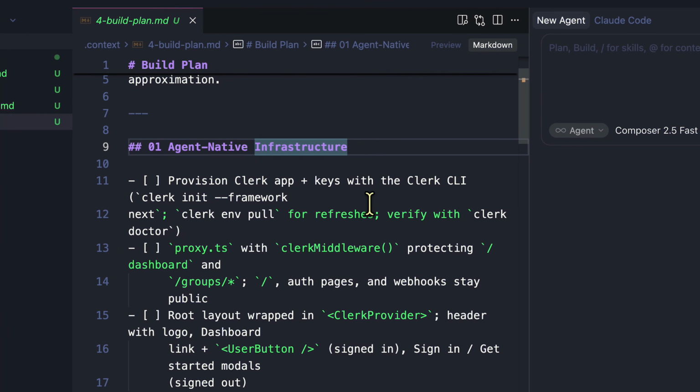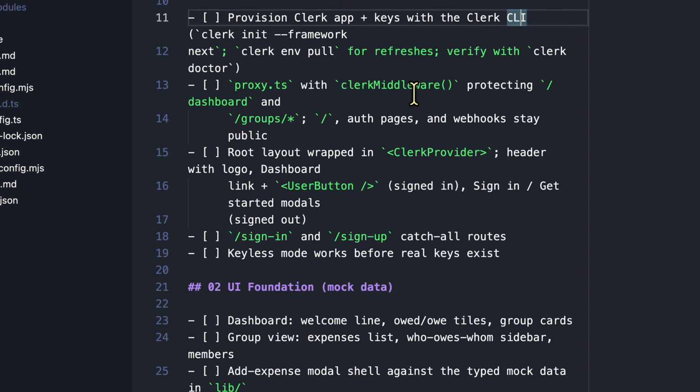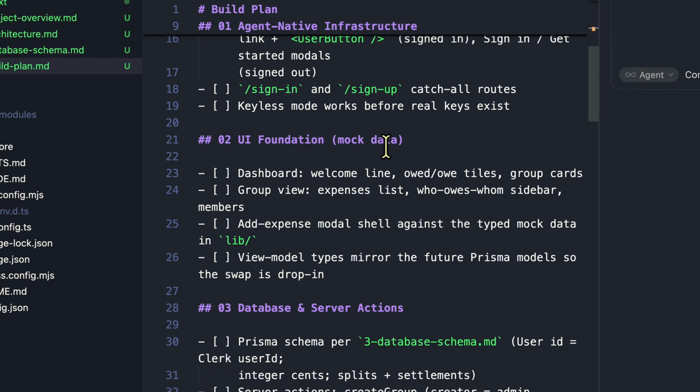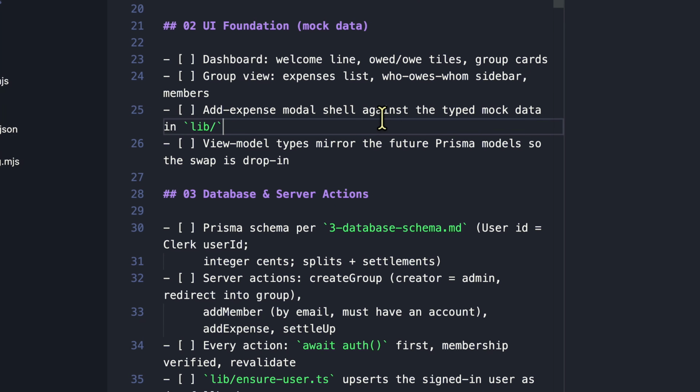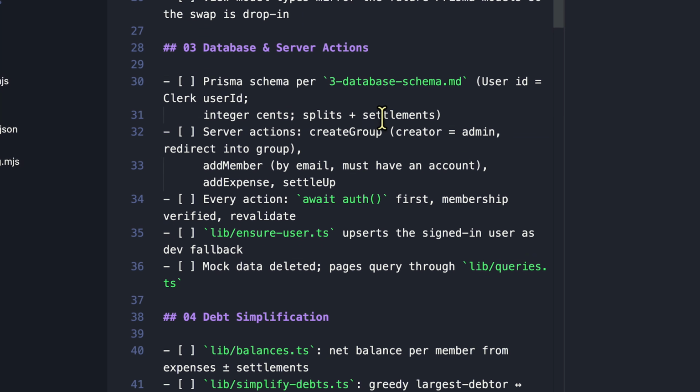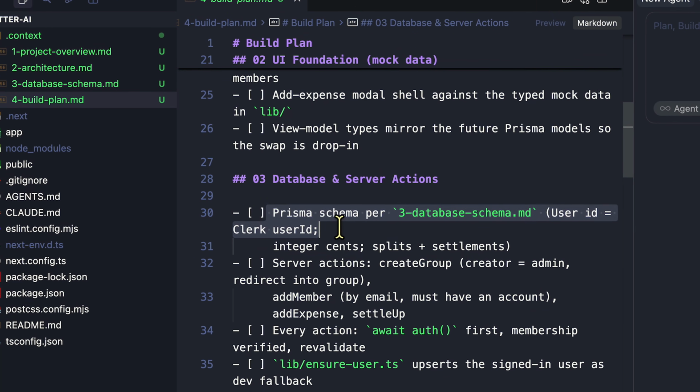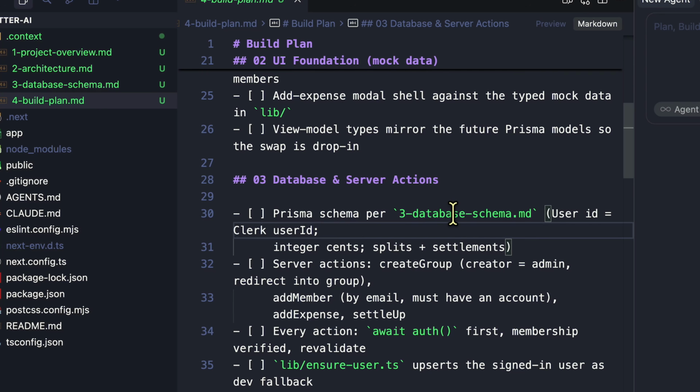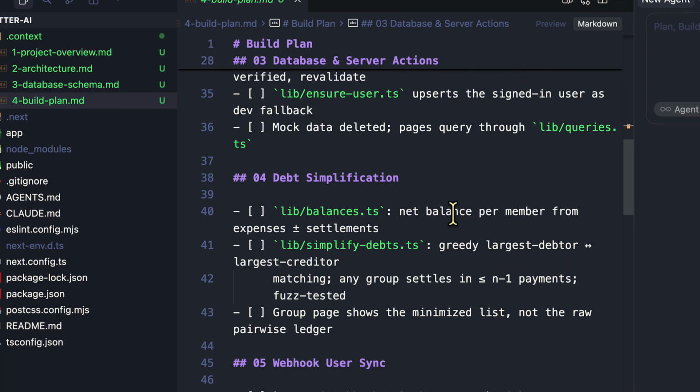For example, this is the agent native infrastructure. You're provisioning Clerk app plus keys with the Clerk CLI. We'll talk about that in a bit. What is a UI foundation? First, we are going to use mock data, and then we are going to replace it with real data. Prisma schema needs to be as per the database schema. Then we have debt simplification, because Splitwise allows us to simplify our debt.